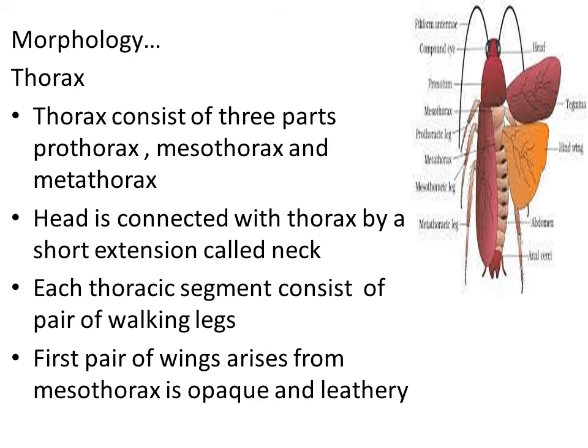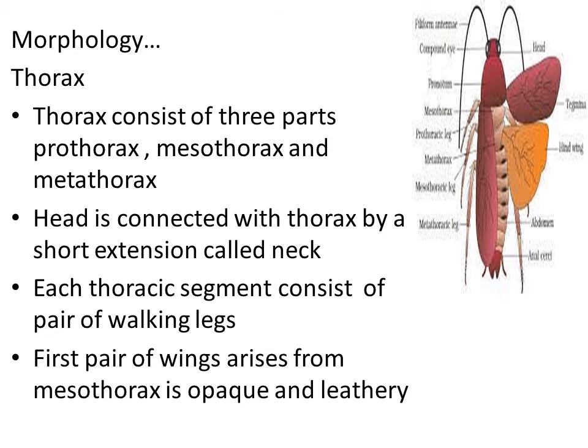They are not transparent, right? So the first pair of wings, which arises from the mesothorax region, are named as forewings. When the cockroach is at rest, that means when it is not flying, this pair of wings covers the dorsal body part. The forewings are opaque and leathery. They cover the hind wings when the cockroach is at rest.